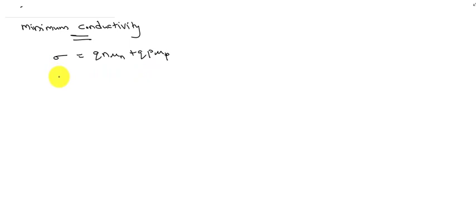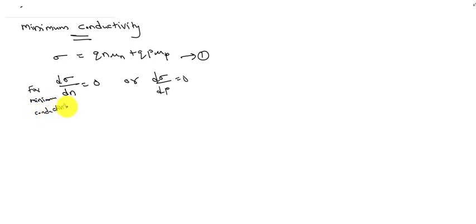And for minimum conductivity, the condition is d sigma by dn equal to 0 or d sigma by dp equal to 0. This can be equation 1 for minimum conductivity. This is the condition for minimum conductivity. We have to equate d sigma by dn equal to 0 or d sigma by dp equal to 0.